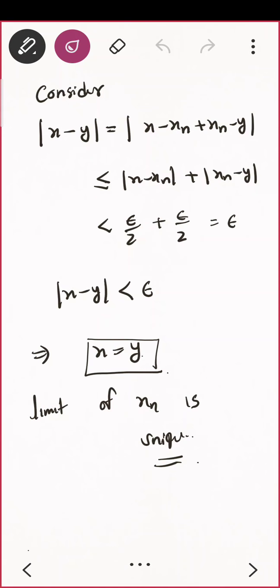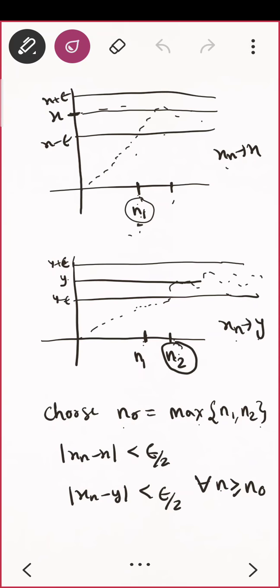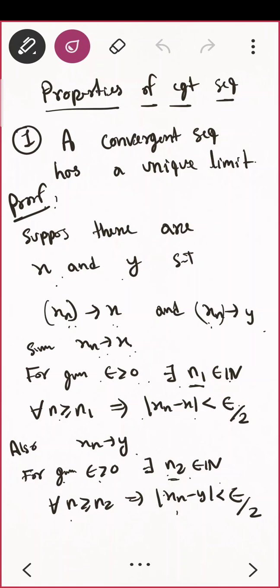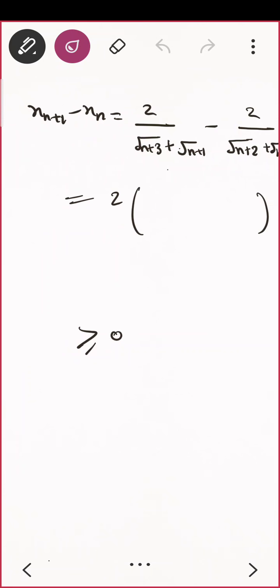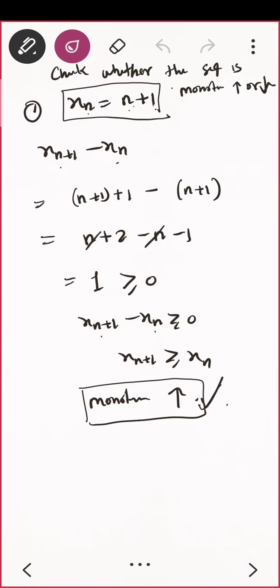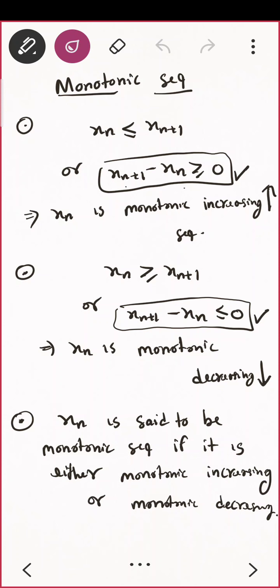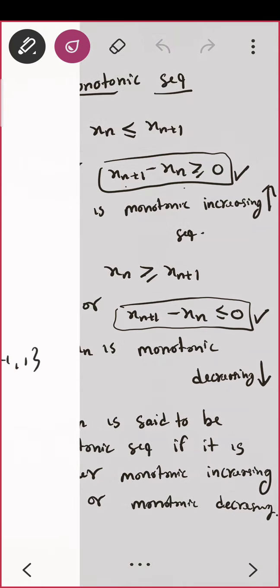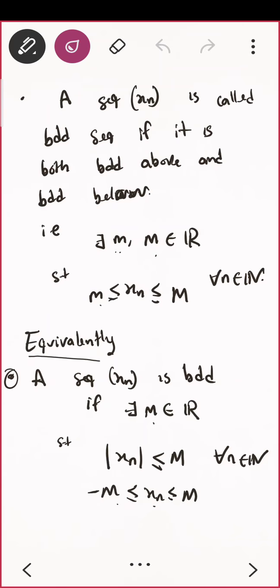Did we define what is the definition of bounded sequence? In the last lecture we showed that if a sequence is convergent then it has a unique limit. We have also defined monotonic, increasing, decreasing, and bounded. This one definition is much more proper.